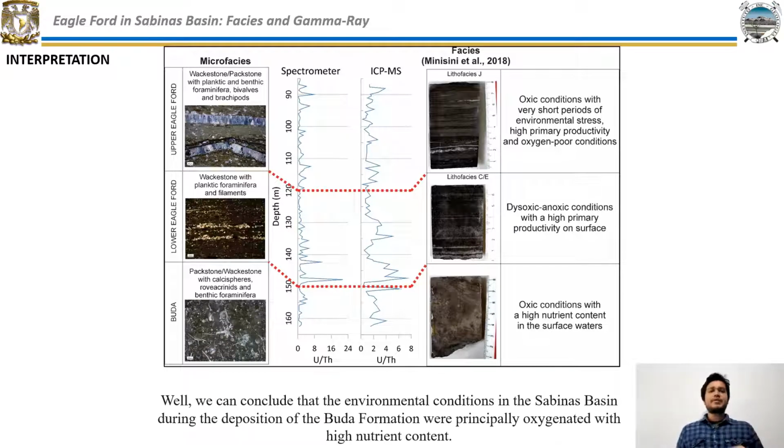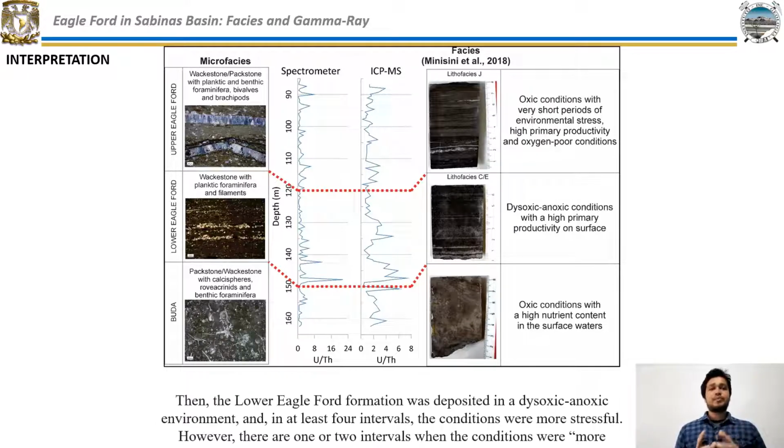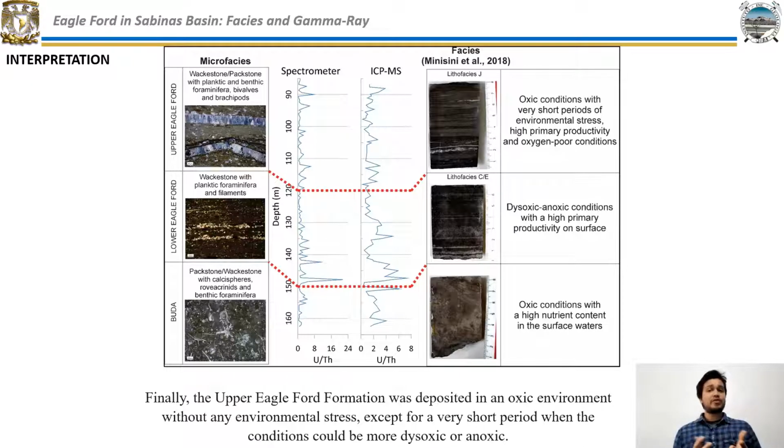Well, we can conclude that the environmental conditions in the Sabinas Basin during the deposition of the Buda formation were principally oxygenated with a high nutrient content. Then, the Lower Eagle Ford formation was deposited in a dysoxic to oxic environment, and in at least four intervals, the conditions were more stressful. However, there are one or two intervals when the conditions were more oxygenated. Finally, the Upper Eagle Ford formation was deposited in an oxic environment without any environmental stress, except for a very short period when the conditions could be more dysoxic or anoxic.